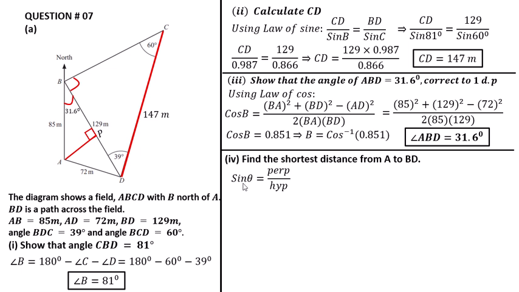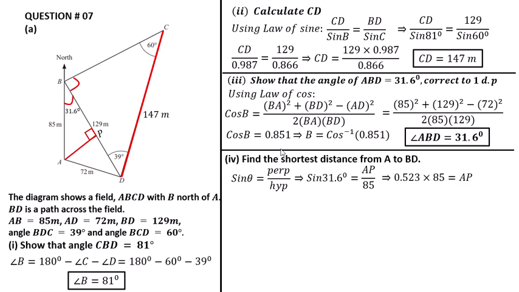Use the formula sine theta is equal to perpendicular over hypotenuse. The angle is 31.6 and the perpendicular is AP. Here is AP divided by the hypotenuse. The hypotenuse is BA, which is equal to 85.